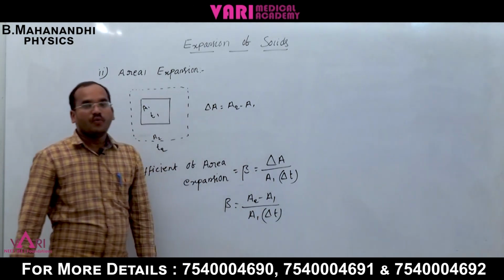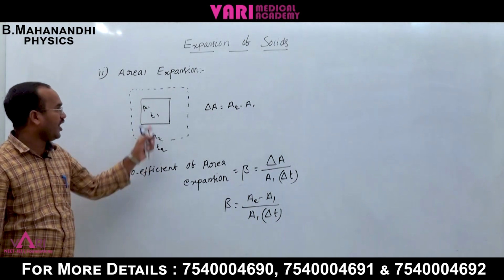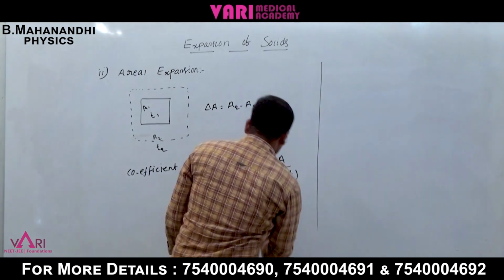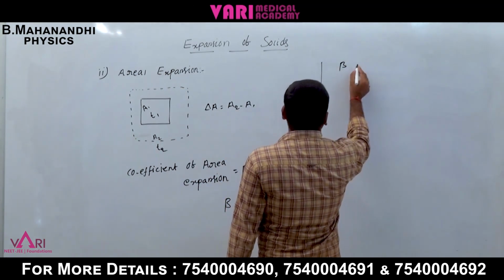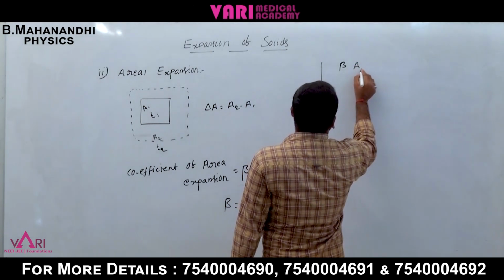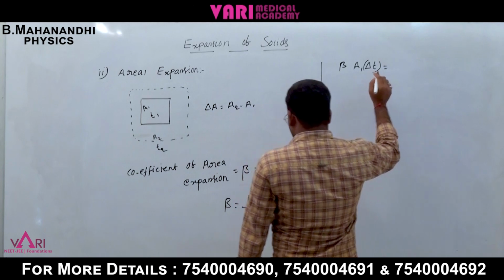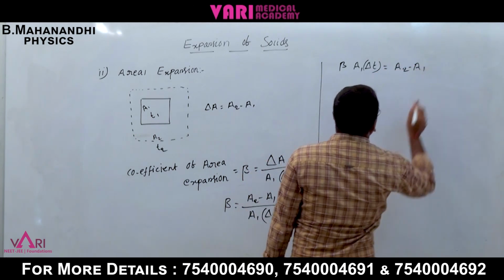Now how much is the area expanded? Multiplying and converting to the right side, beta into A1 into del T is equal to A2 minus A1.